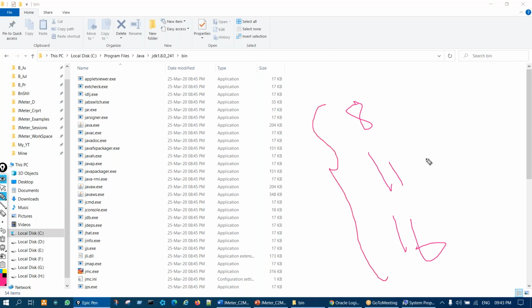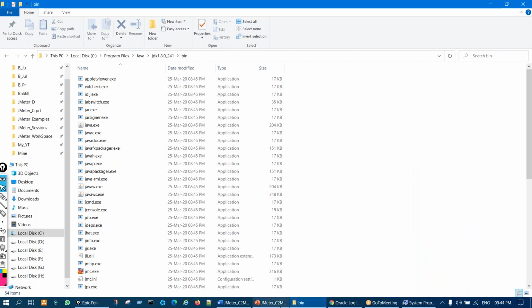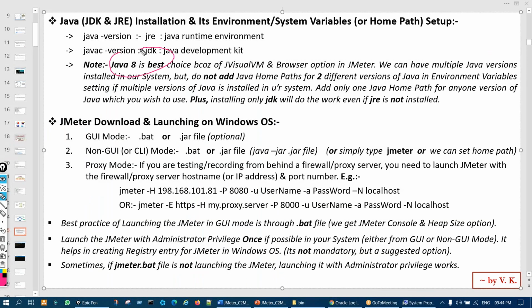But only one Java you can use, only one version, either 8, 11, or 16, right? So which one to use, we can switch by changing the path in the environment variables, correct? This is only for those who have multiple Java. Those who do not have multiple Java, just blindly go with Java 8. Install Java 8, set up the environment variable, and then type this command in the command prompt and verify.